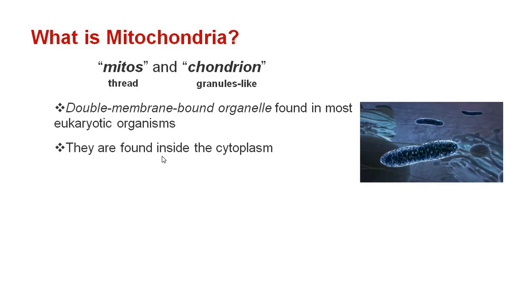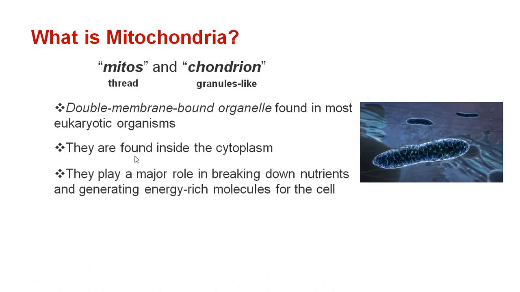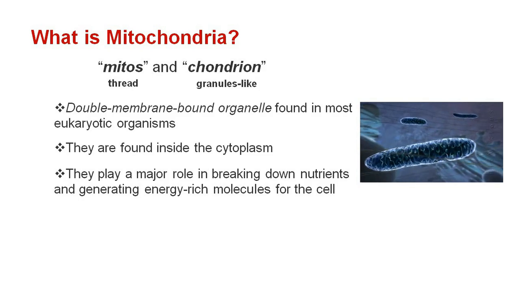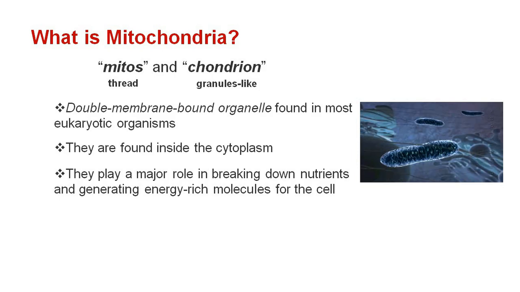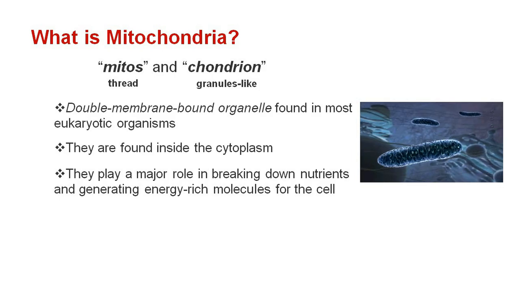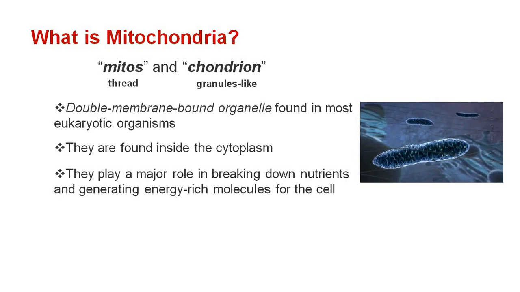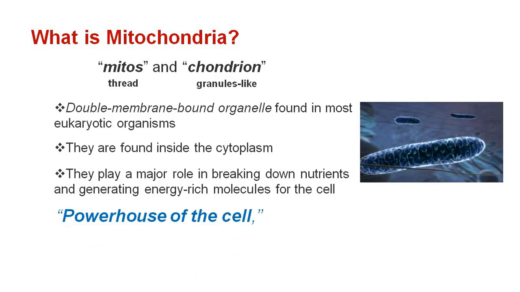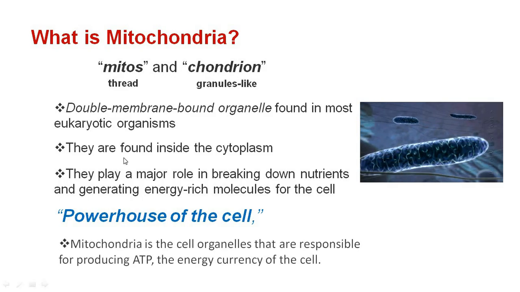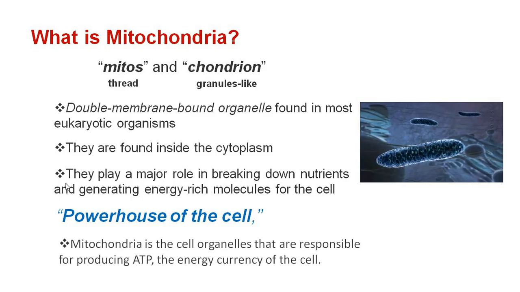Mitochondria are found inside the cytoplasm of every cell. They play a major role in breaking down nutrients and generating energy-rich molecules for the cell. So, mitochondria produces all the energy for our body. That's why it is called the powerhouse of the cell. And it produces ATP, the energy currency of the cell. So students, now let's learn about the breakdown of glucose by various pathways.